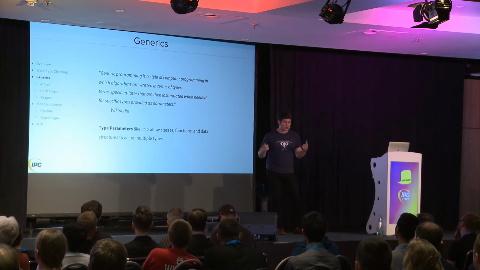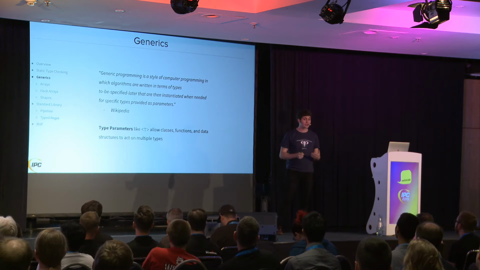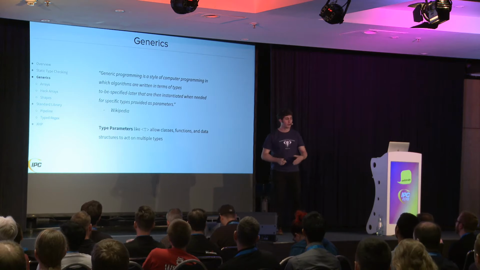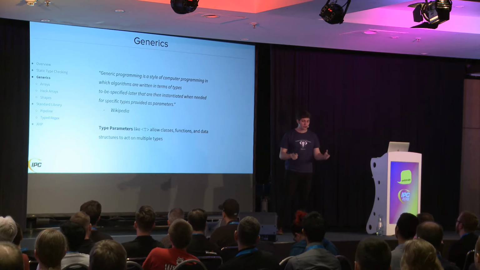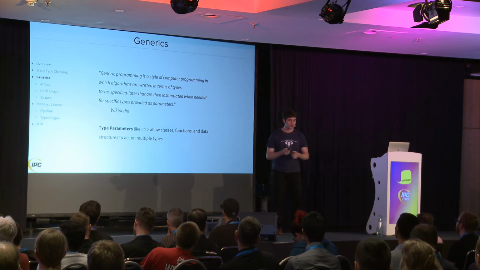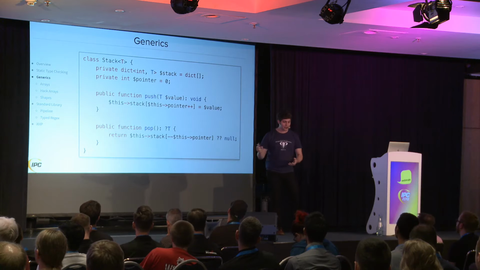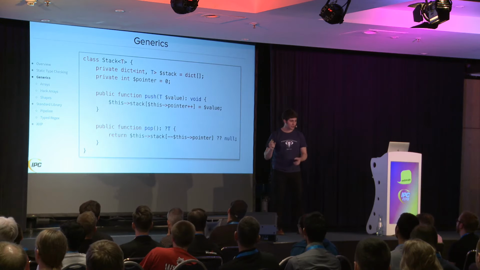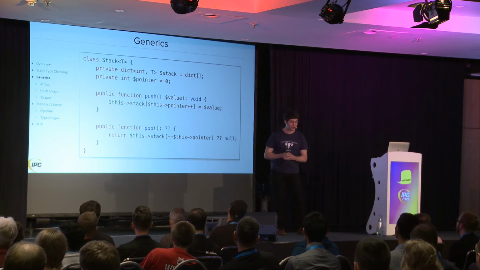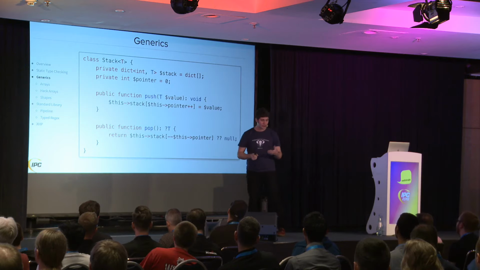So generics are a style of programming in which you write code in terms of types to be specified later. So you have functions and classes and data structures that can work with multiple different types, but you specify the type when you use it. And they're denoted by this angle bracket T, this type parameter. So here's an example of a stack data structure, class Stack, that has this angle bracket T in it. This capital T is a type parameter. And you'll see that parameter repeated several times throughout the class's body. It's in the push function, it's the arguments of the push function, it's in the pop function.